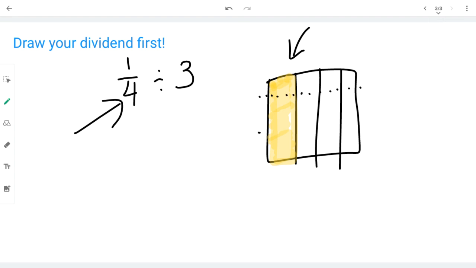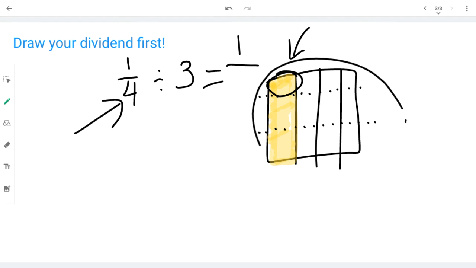So I'm going to split it into 3 sections. How big is one of these sections? And how many sections do we have in all? The entire thing is important now. So we drew what we had, 1/4, and we cut it into 3 pieces.